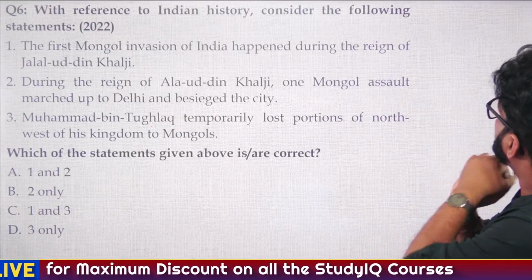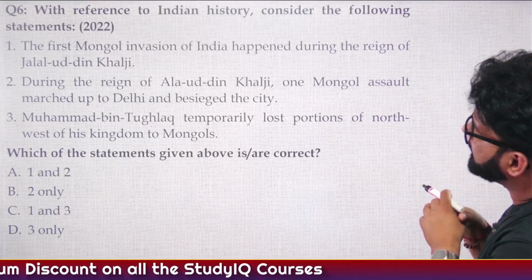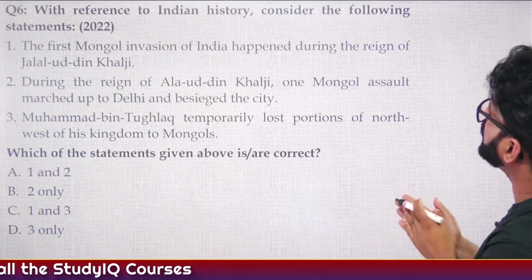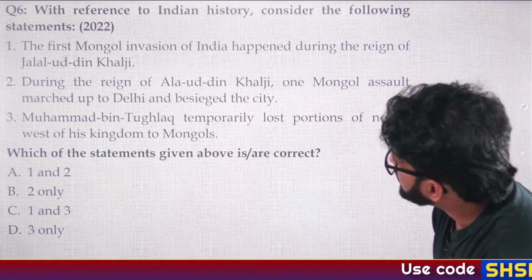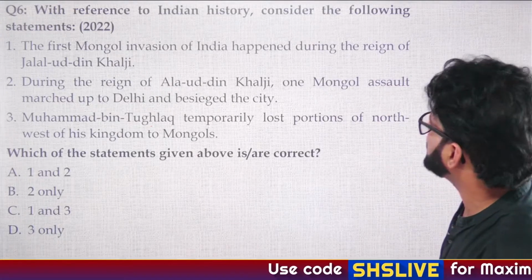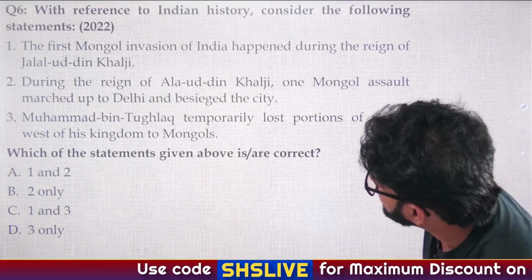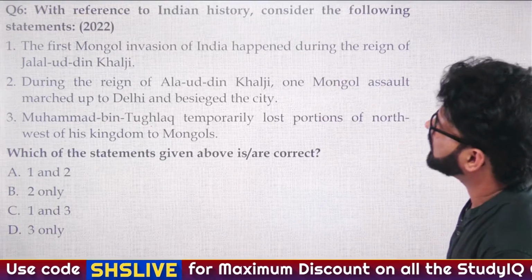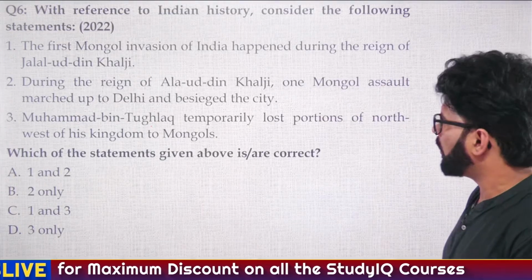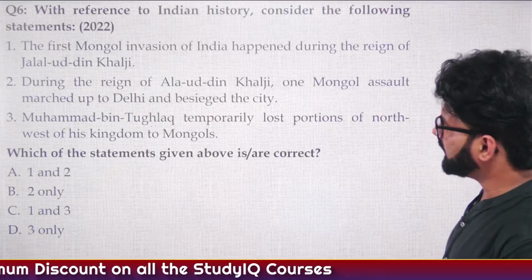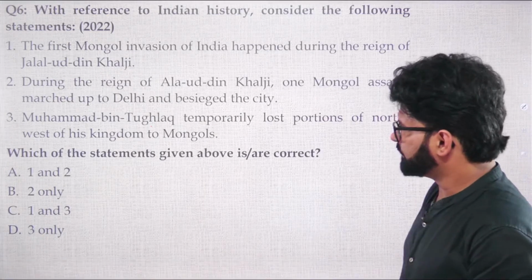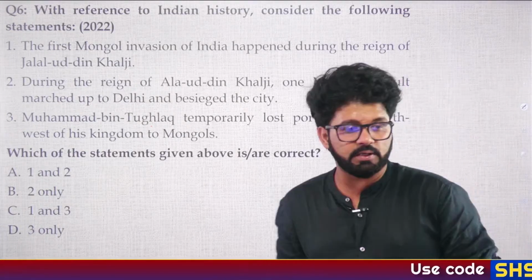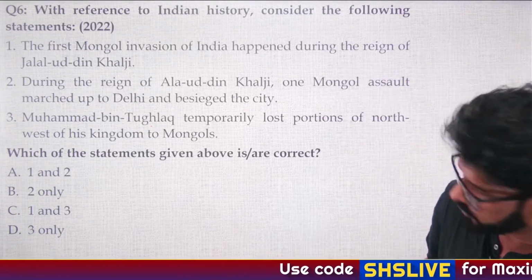With reference to Indian history, consider the following statements. 2022 PYQ. First, the first Mongol invasion of India happened during the reign of Jalaluddin Khalji. Second, during the reign of Alauddin Khalji, one Mongol assault marched up to Delhi and besieged the city. Third, Muhammad bin Tughlaq temporarily lost a portion of the northwest of his kingdom to the Mongols. Which of the statements given above are correct? A, 1 and 2. B, 2 only. C, 1 and 3. D, 3 only.